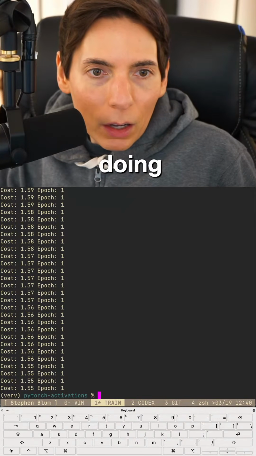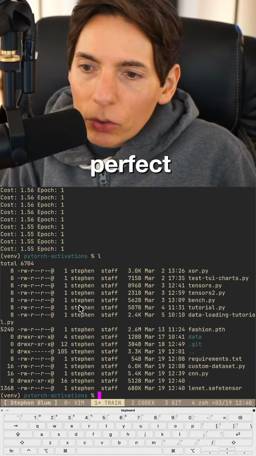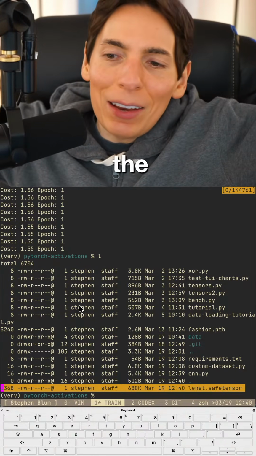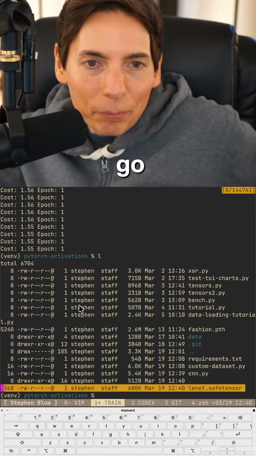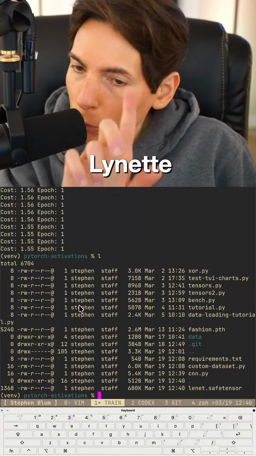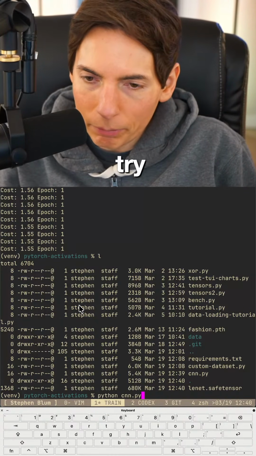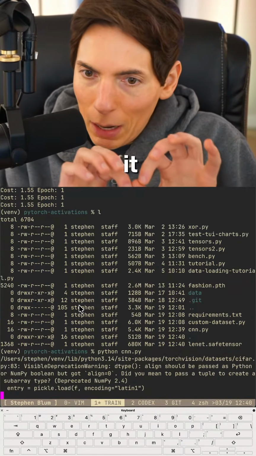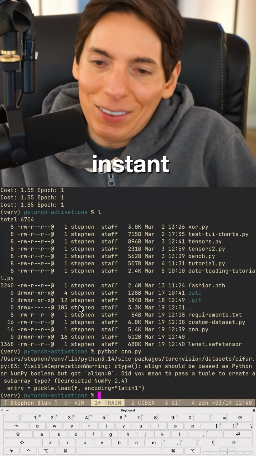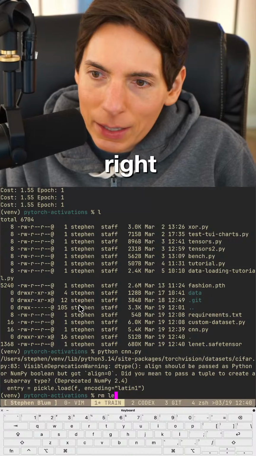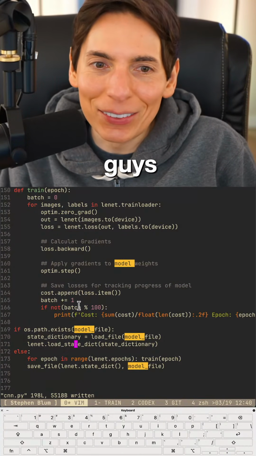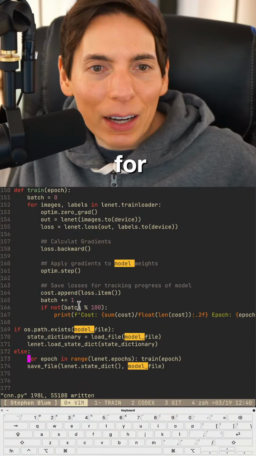What are we doing here? All right. We are... Oh, perfect. Did we do the safe tensor? Yes, perfect. That's what I was looking for right there. All right. We got the safe tensors right there. The safe tensors are good to go. So now I need to delete that file. RM Lynette. Wait, before... Let's try to load it. Let's load it. It should be instant. Boop, instant. Nice. Got it. All right. RM Lynette safe tensor. Okay, there we go. Success, you guys. That's what I'm looking for.